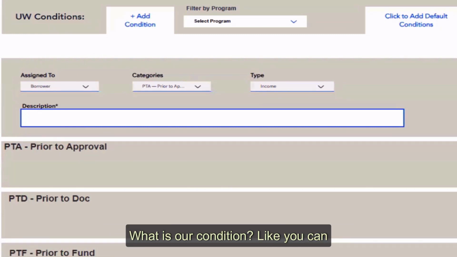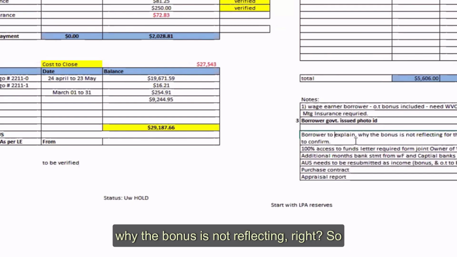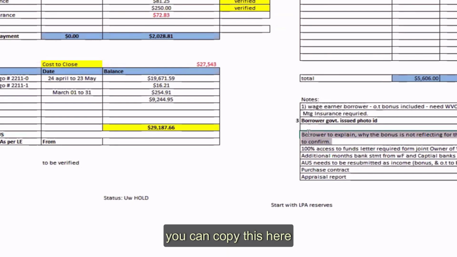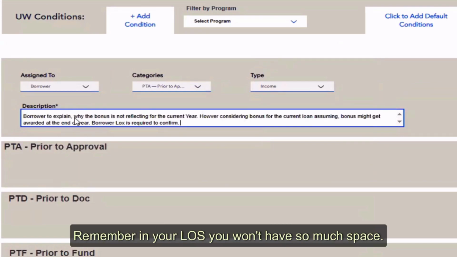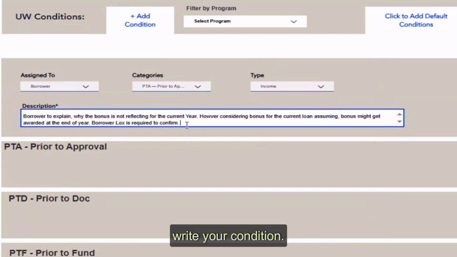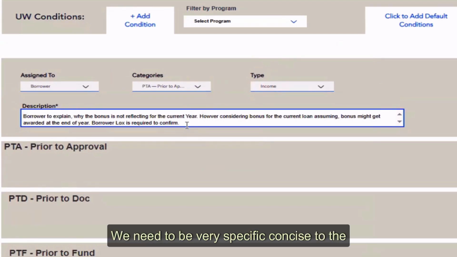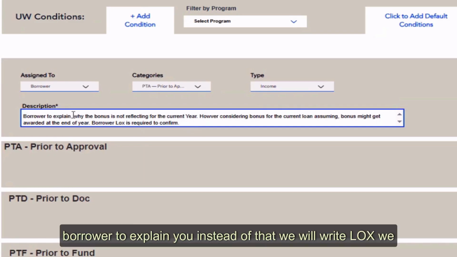What is our condition? You can take the condition from here, borrower to explain why the bonus is not reflecting, right? So you can copy this and paste here. Remember in your LOS, you won't have so much space. You could have only half of this space to write your condition. We need to be very specific, concise, to the point. Here we are not going to provide any explanation of why we need it. Simple, this is what is required. Provide this. So instead of borrower to explain, we will write LOX.